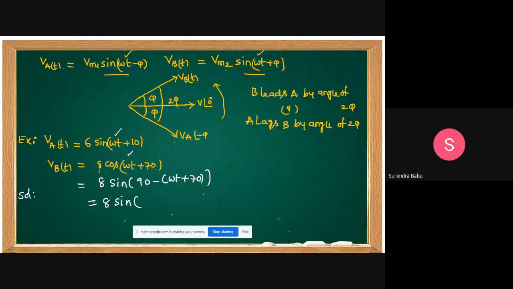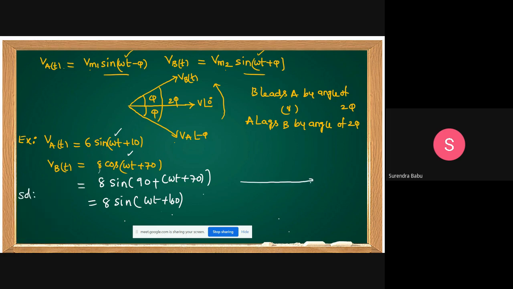Again we are getting a negative function. Yeah, take sine 90 plus theta for cos theta. Then omega t plus 160. Omega t plus 160. Now you tell me, what about A? Please correct the previous one.